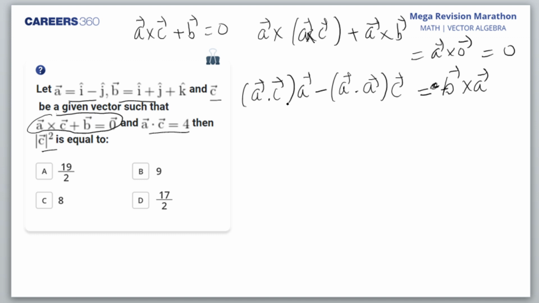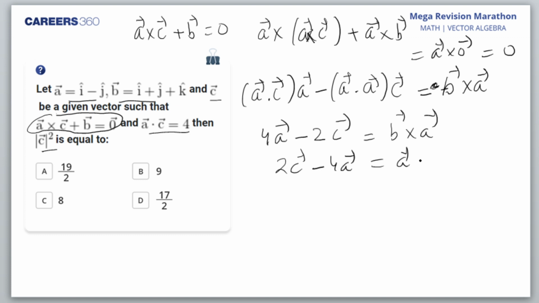Now A dot C is 4, so 4A. And here you get minus A dot A. A dot A, can anybody tell me? That is mod A squared. So mod A is root of 1 plus 1, that is root 2, so mod A squared is 2. So that is 2C. Am I right? And that is equal to B cross A. Now if I write it, 2C minus 4A is equal to A cross B, will you mind? I don't think you will mind.